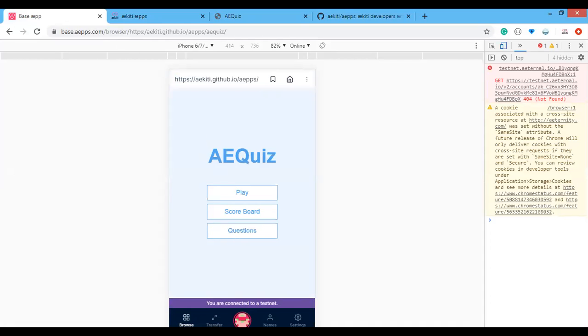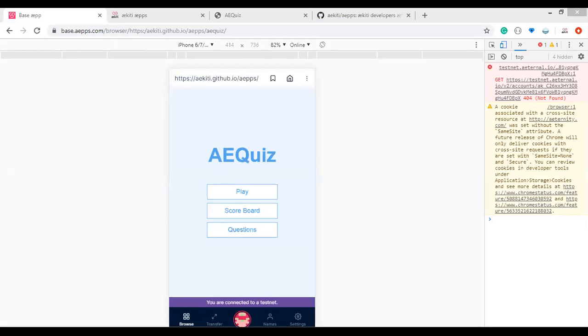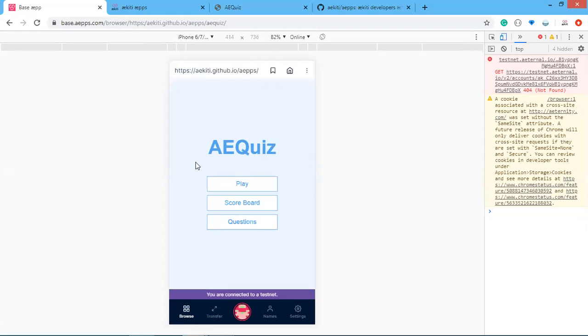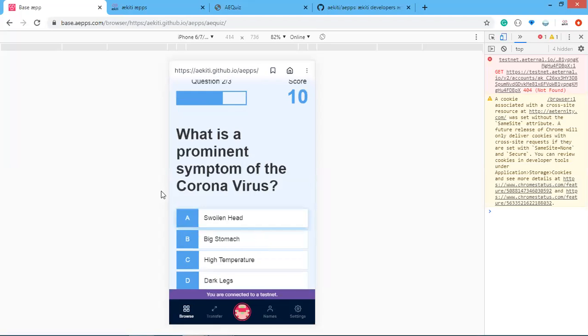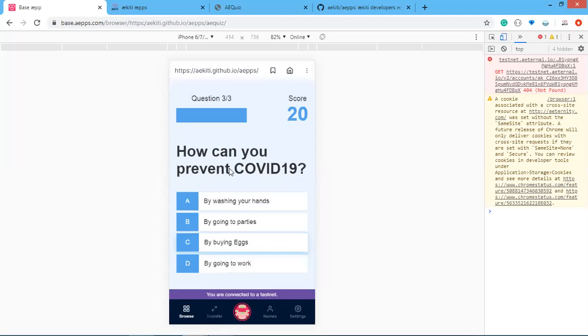Okay, cool. So now we have the app loaded, and I want to play a game now. So it's loading. Okay, cool. Now we have question one, which is what is the species of COVID-19? Oh, okay. Yes, virus. See what that means. Virus. Picture. Okay. That's COVID-19.